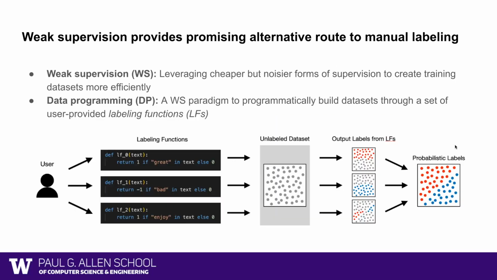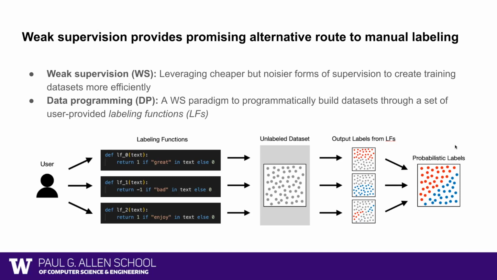To tackle the data collection challenge, one promising alternative to traditional manual labeling is weak supervision. The central theme of weak supervision is to leverage cheaper but noisier forms of supervision to create training datasets quickly. Among different weak supervision approaches, data programming is a very popular approach that allows users to programmatically build datasets through user-defined labeling functions.